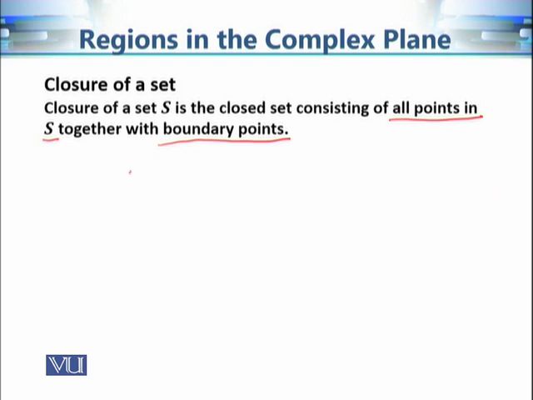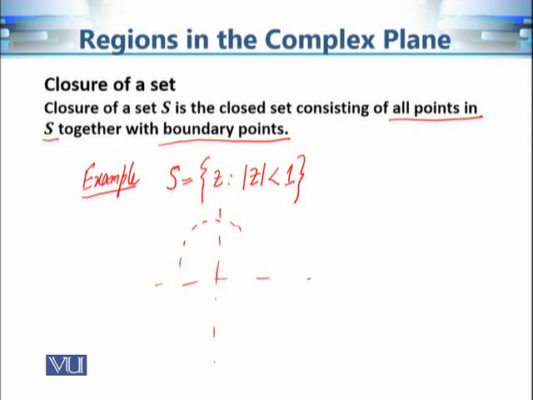So for example, consider the set S given as the set of all complex numbers such that the modulus of these complex numbers is less than 1. Now we know that this set S is basically this open disk. We can easily see that this set S is not closed because the boundary points are not included in this case. But we can take the union of this set S with all its boundary points, and we can construct the closure.